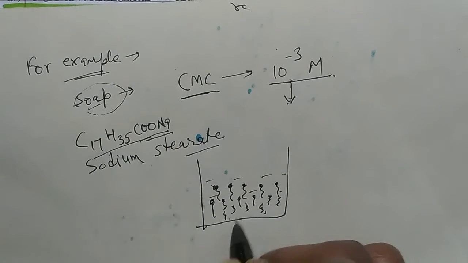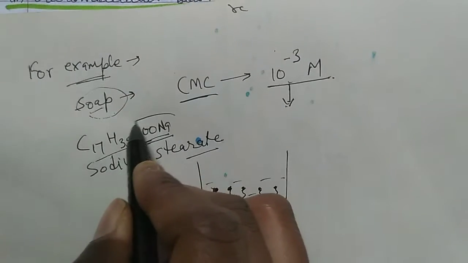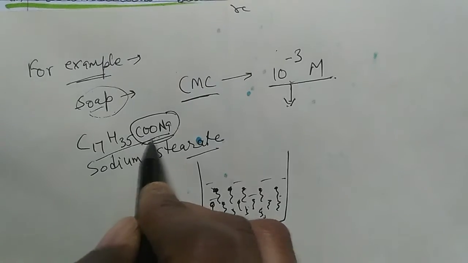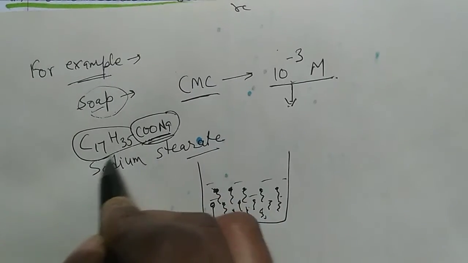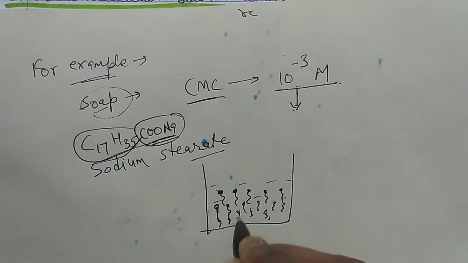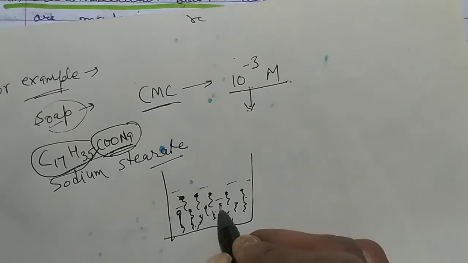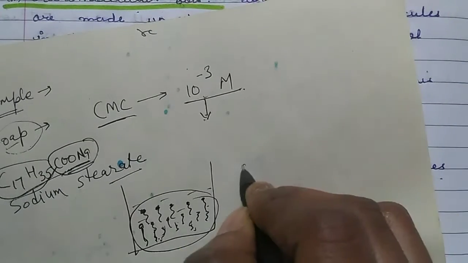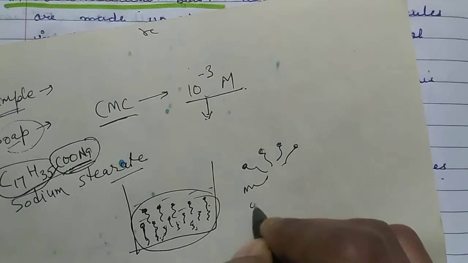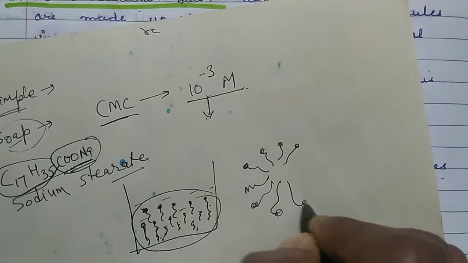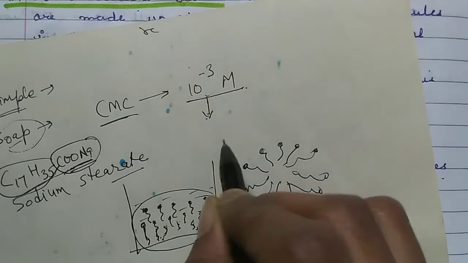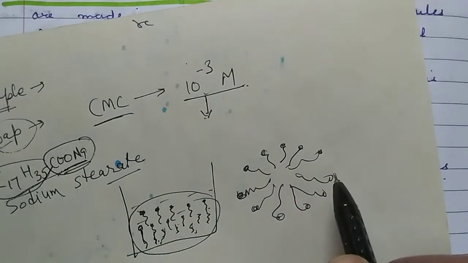So at high concentration, this is the polar head and this is the non-polar part of the soap. The non-polar parts are attracted to each other, so the soap particles are arranged in a flower-like structure like this and make a micelle. So at high concentration micelle formation takes place, but not at lower concentration.